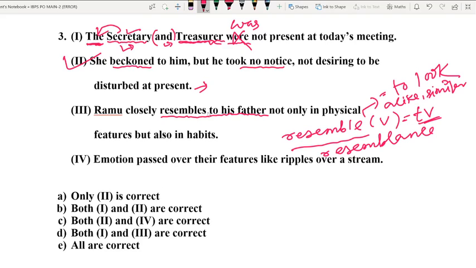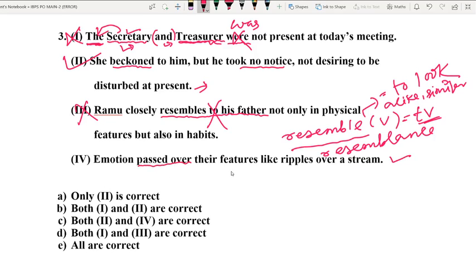So hence, what should we do? We should strike off the preposition to being used after resemble. So now we have found out 2 errors so far. This one is incorrect, and coupled with that, this one is also incorrect. Let us go to option number 4. Emotion passed over their features like ripples over a stream. Absolutely correct sentence. Emotion, what did they do?